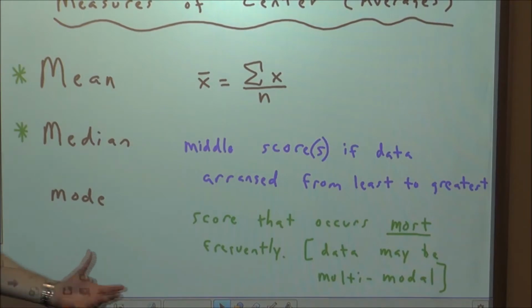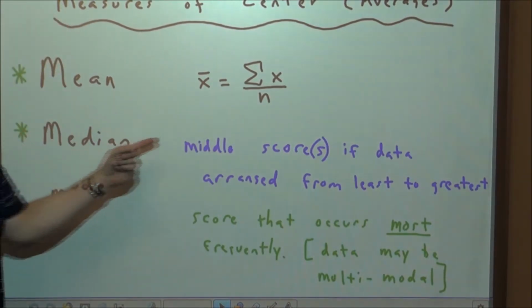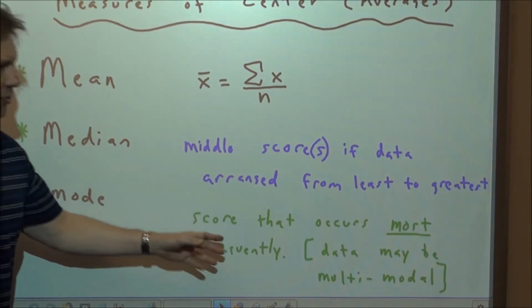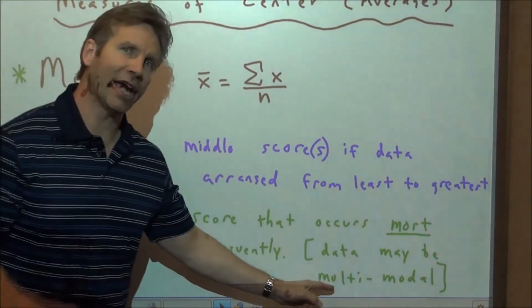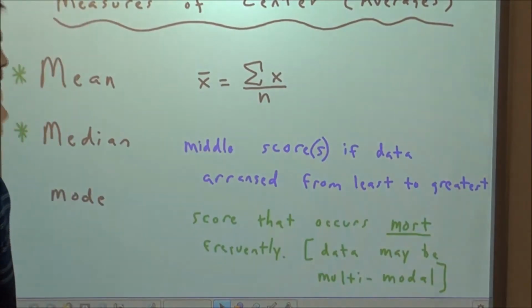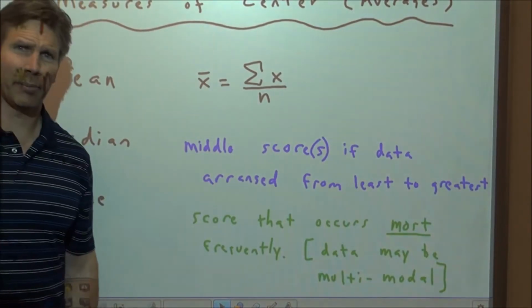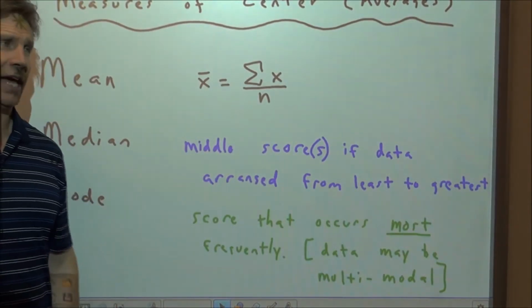So measures of center are averages. The mean average, the median, the mode, most of us are familiar with those. Median, the score in the middle, or the scores in the middle. Mode is the one that occurs most often. And you can have more than one mode. You call it multimodal. The mean average, add them up and divide by however many scores we have.